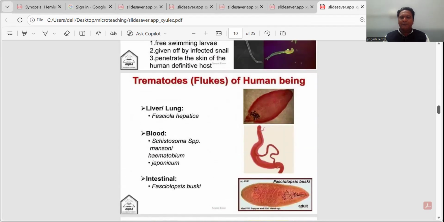Here we can see photographs of the liver fluke, blood fluke, and intestinal fluke. The example of liver fluke is Fasciola hepatica. The example of blood fluke is Schistosoma mansoni. The example of intestinal fluke is Fasciolopsis buski.